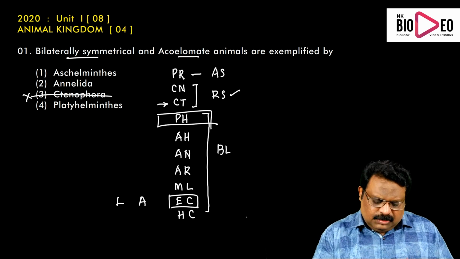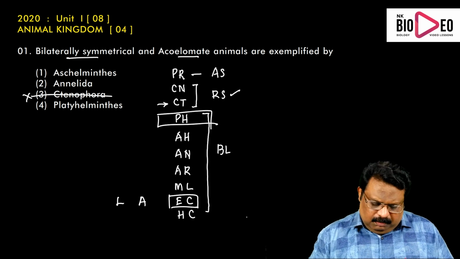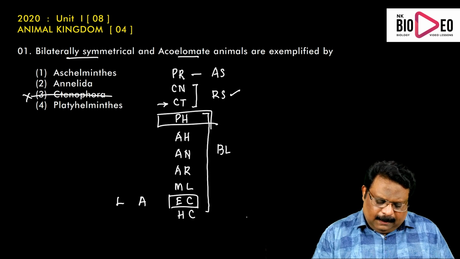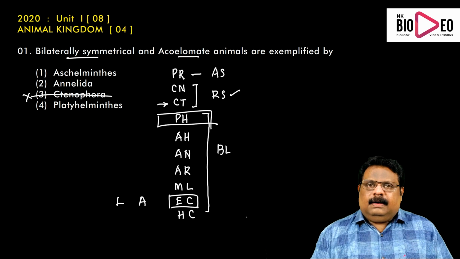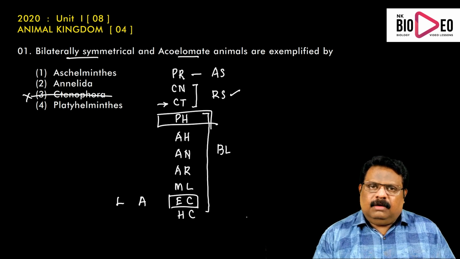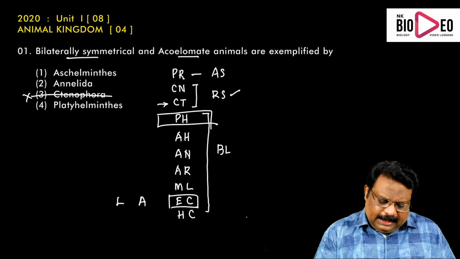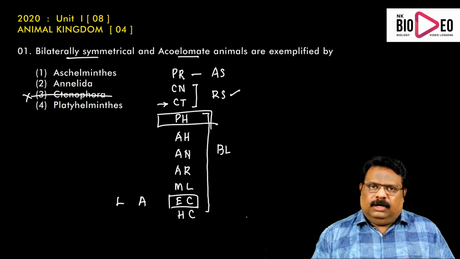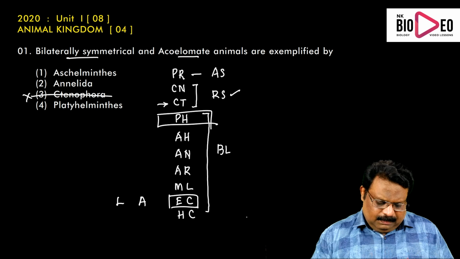Then comes the coelom. In the case of Porifera, pinacoderm and choanoderm are the body layers. In the case of Cnidaria and Ctenophora, there are ectoderm and endoderm, that means they are diploblastic.